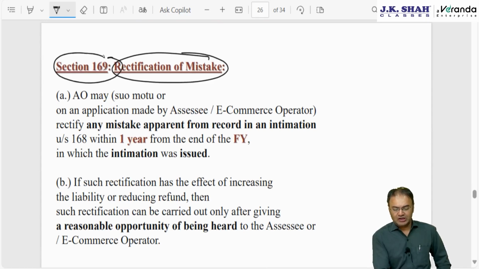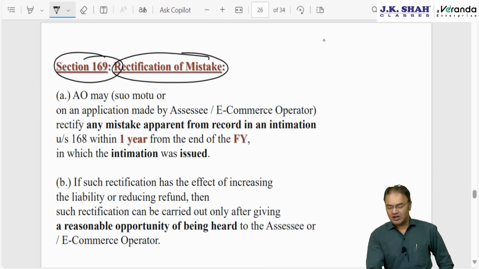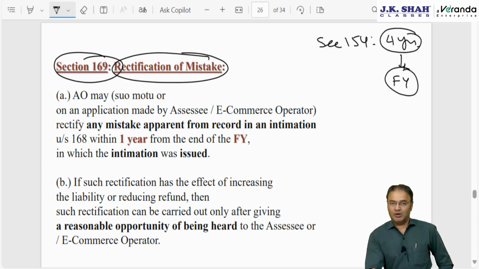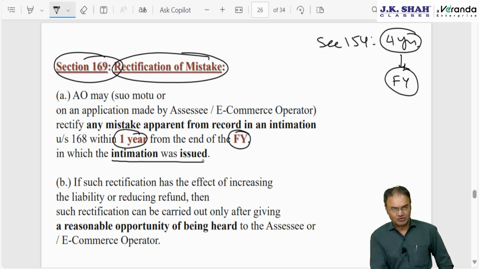Rectification of mistake. In this intimation, if there is a mistake, then in such a situation, the assessee can apply for rectification. In the Income Tax Act, one could apply for rectification under section 154 up to 4 years from the end of the financial year in which the order or intimation containing the mistake was passed. There the time limit is 4 years. But here, since things are very straightforward, there is no complexity involved. Unlike the IT return, here it is straightforward. So the time limit is 1 year from the end of the financial year in which the intimation was issued.